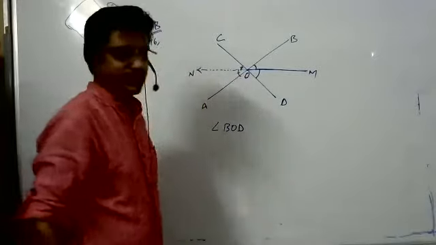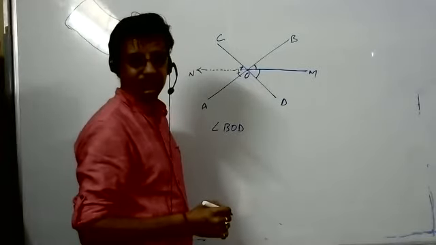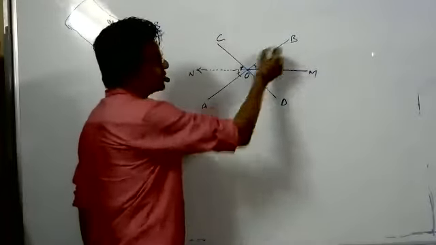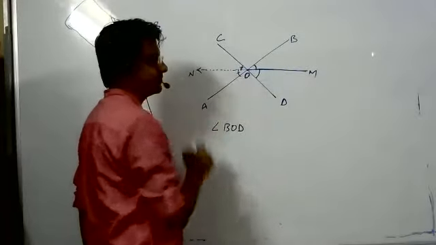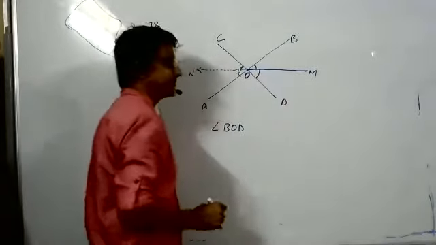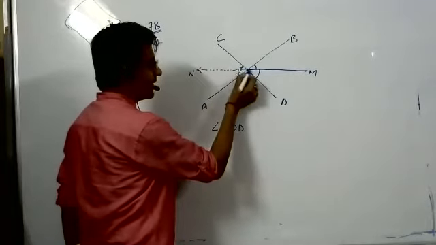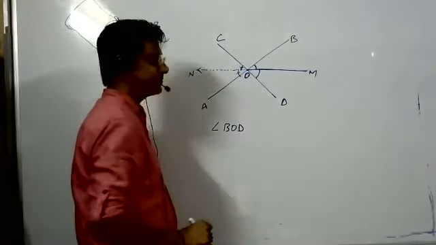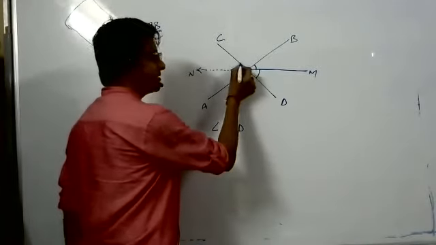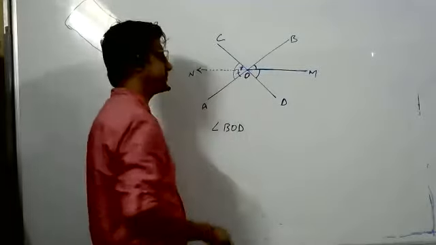Sir, could you explain again? I couldn't hear you because of the internet problem. There are two straight lines intersecting at O. This is an angular bisector. A ray opposite to the angular bisector will be ON. You have to prove that this ray also bisects this whole angle into two equal parts, so that it is an angular bisector. This you have to prove.